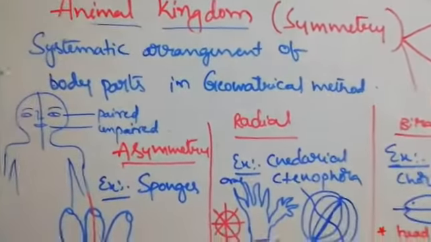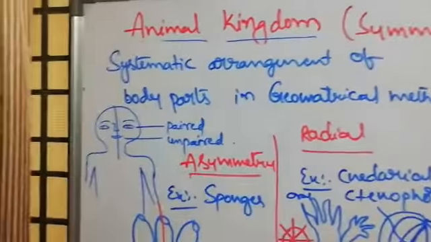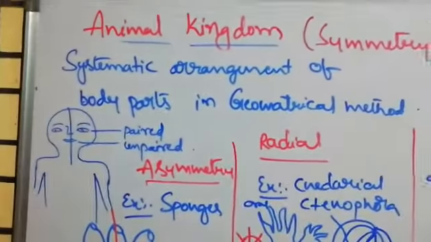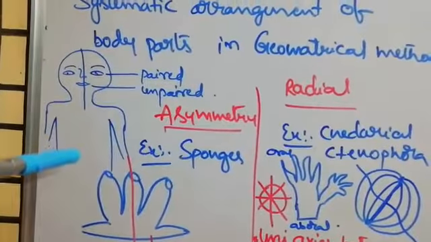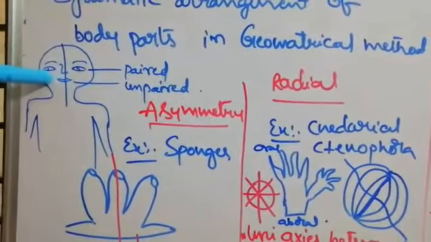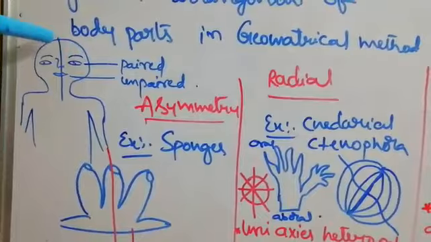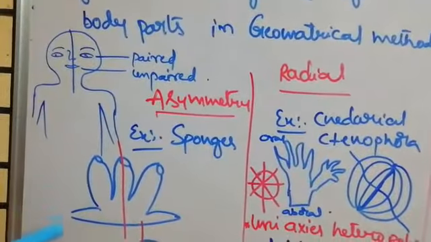Next topic is the symmetry. Symmetry means systematic arrangement of the body parts. That means if any axis is moving like this, cutting the body, so paired organs are coming right and left, unpaired organs are coming on the axis.